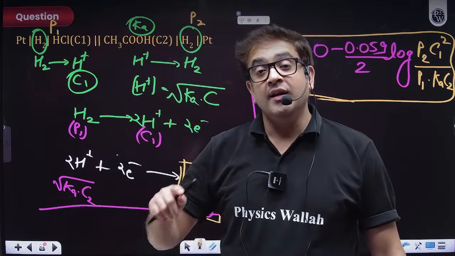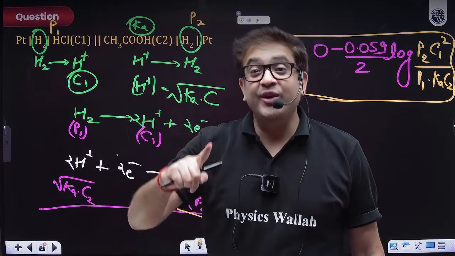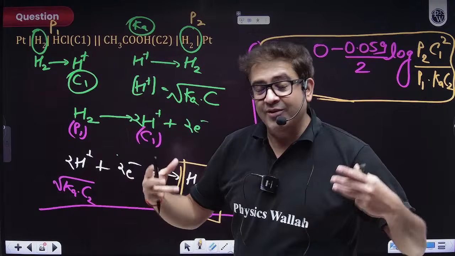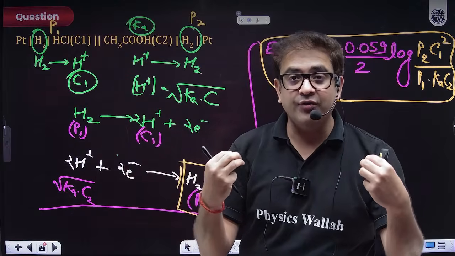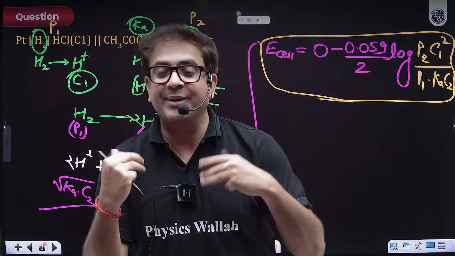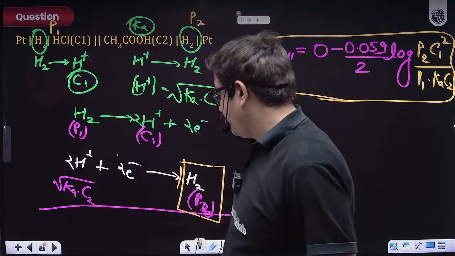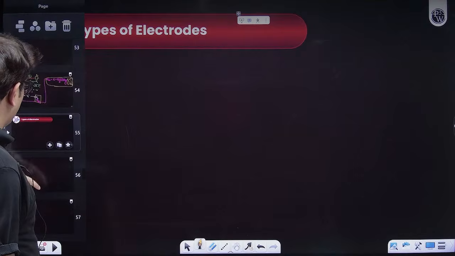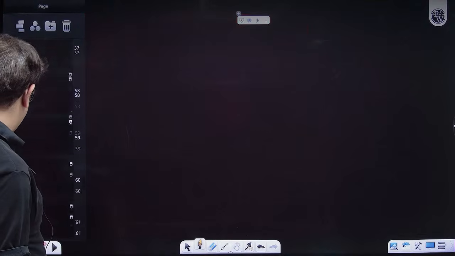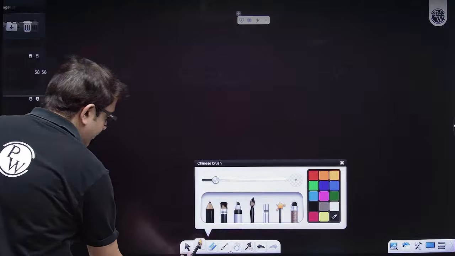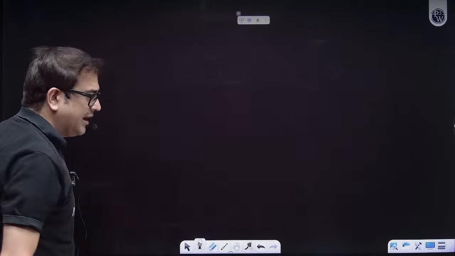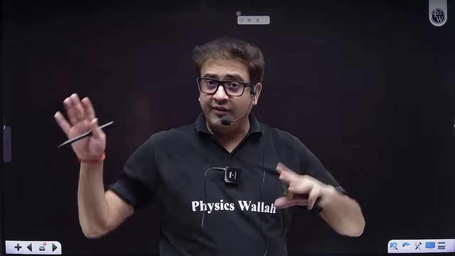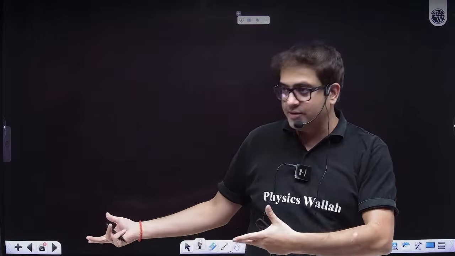Okay, sir. Now moving to the last part, the last important part of these electrochemical cells: the thermodynamics. You also have types of electrodes, but I'm leaving the types of electrodes slide for now, because that is a good topic. I want you to first revise these things with loads of questions. I'll be giving some homework questions also along with this.